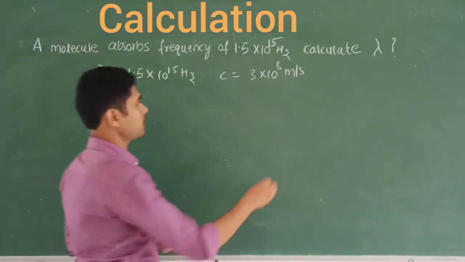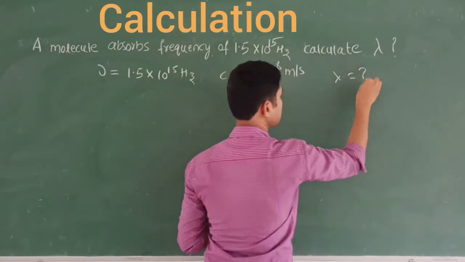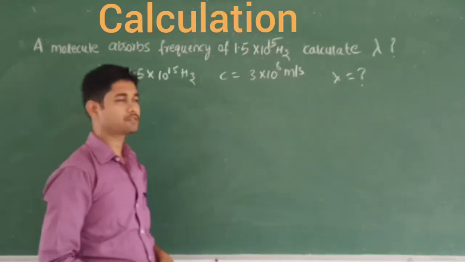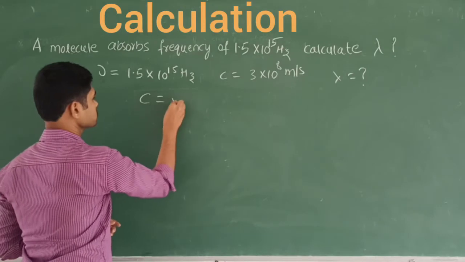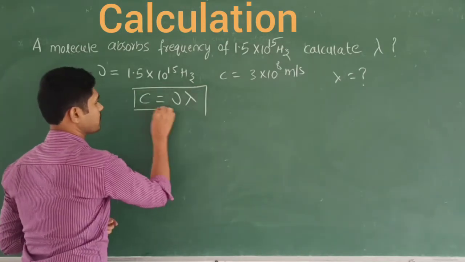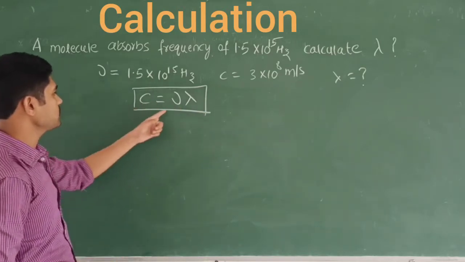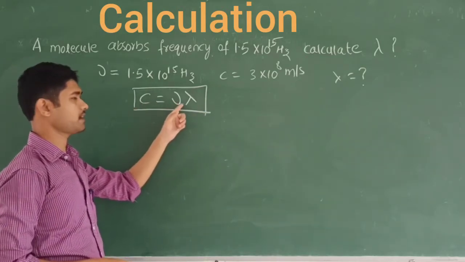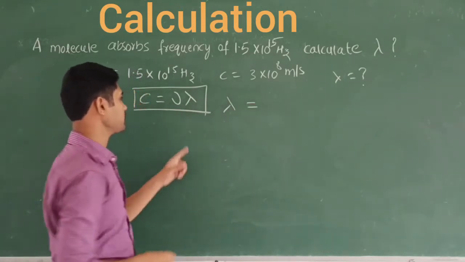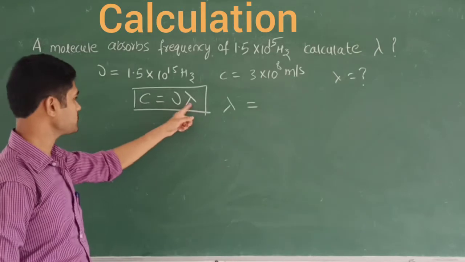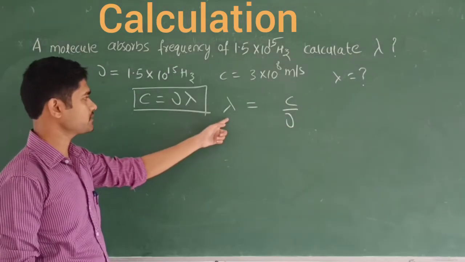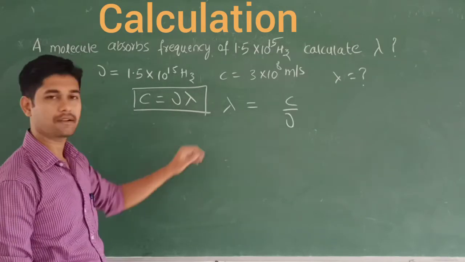So what is our aim? Our aim is to find out the wavelength. And what is the relation that we have between nu, c and lambda? You know this relation very well. The velocity of light c is the multiplication of the frequency and the wavelength. From this relation we want to calculate the wavelength lambda. So lambda is equal to c by nu. By applying this formula we can calculate the wavelength very easily.